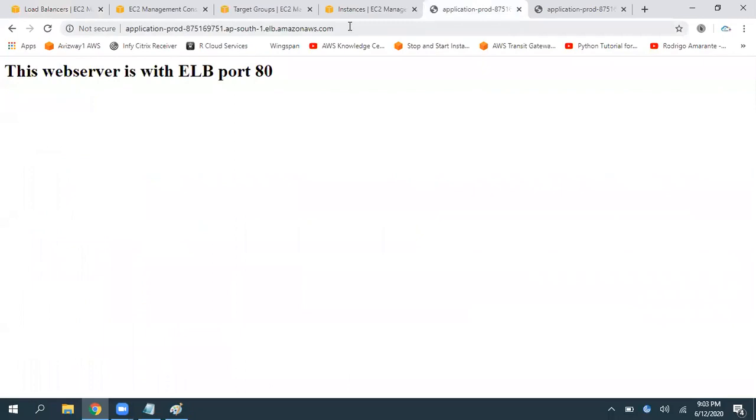And generally, to this URL we can map our purchased domain name, or else if you are using it internally, in our DNS server we can add an entry and give a friendly name. Getting a domain name and redirecting, we will discuss in Route 53.